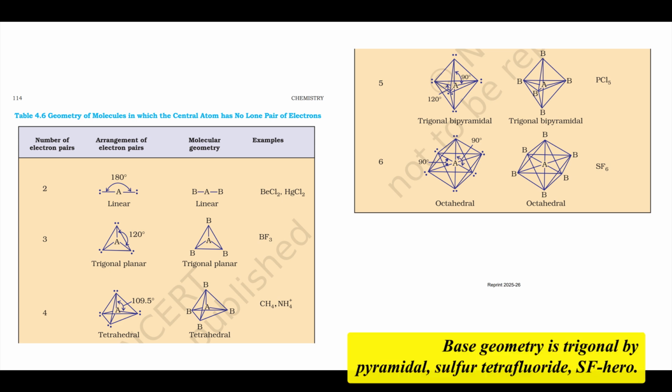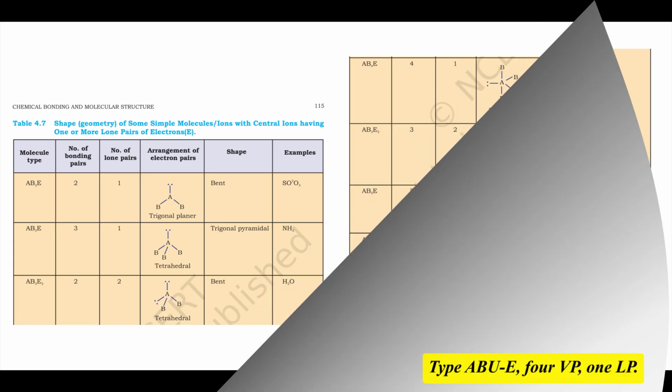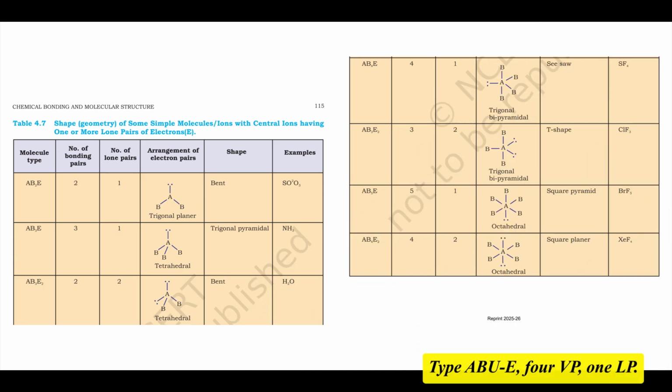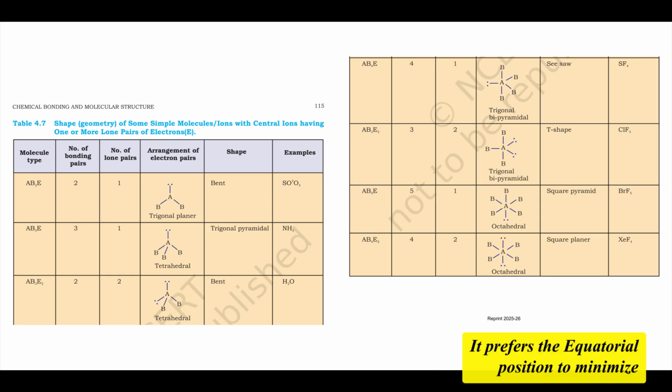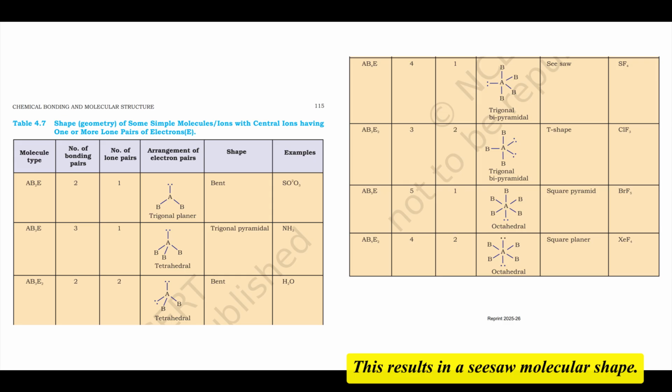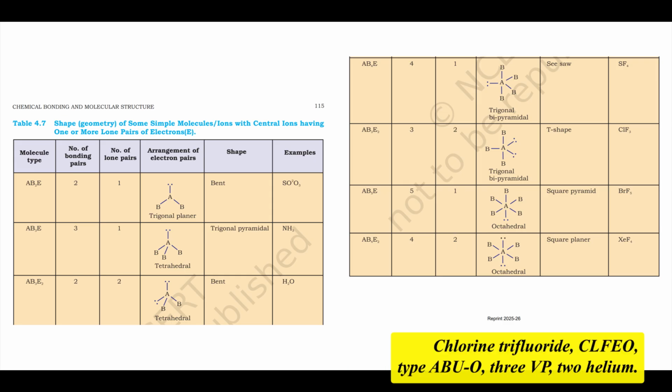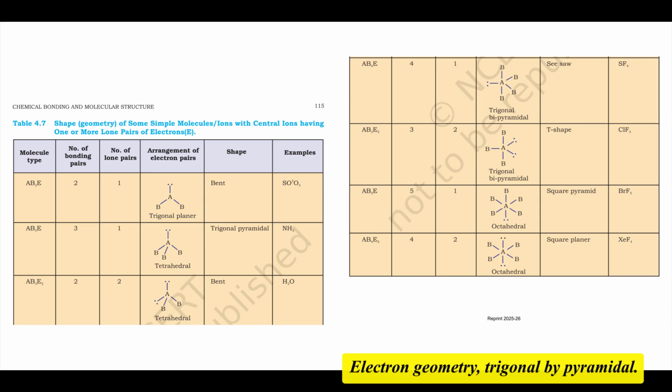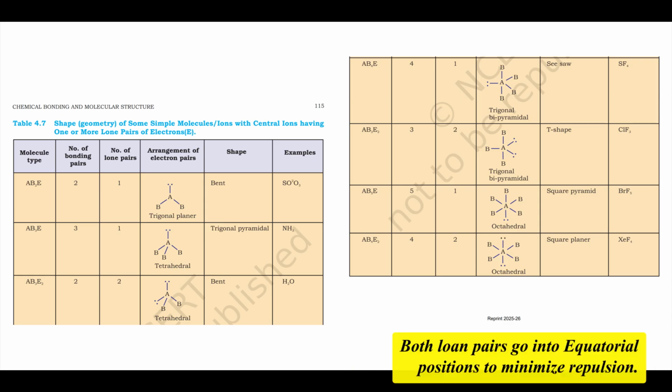Good one. Base geometry is trigonal bipyramidal. Sulfur tetrafluoride, SF4, type AB4E, 4 BP, 1 LP. Electron geometry, trigonal bipyramidal. Where does the lone pair go? It prefers the equatorial position to minimize repulsions, fewer 90-degree interactions. This results in a seesaw molecular shape. Chlorine trifluoride, ClF3, type AB3E2, 3 BP, 2 LP. Electron geometry, trigonal bipyramidal. Both lone pairs go into equatorial positions to minimize repulsion. This leaves the atoms in a T-shaped molecular geometry.